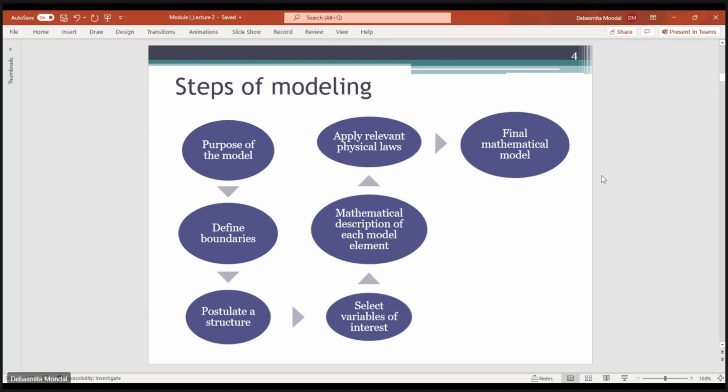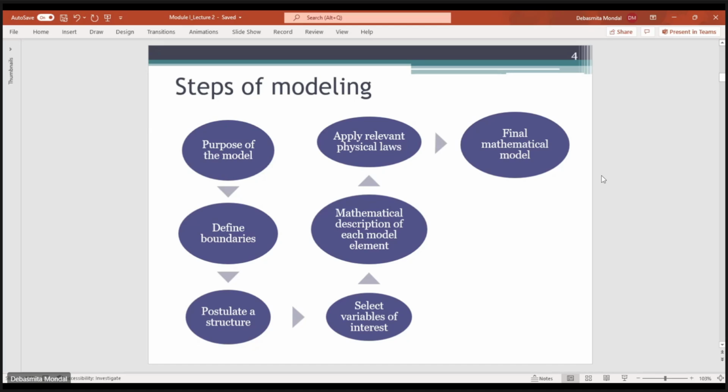First, let us see the steps involved in mathematical modeling. If you have a system, first you need to know the purpose of the model. Why are you trying to model the system? The second thing is that you should define the boundaries, and know the environment in which your system is working, and what disturbances might be there that might affect the output of the system.